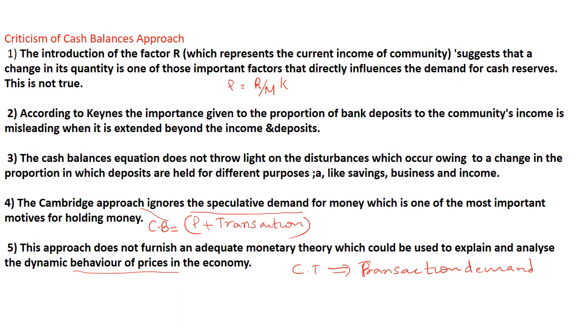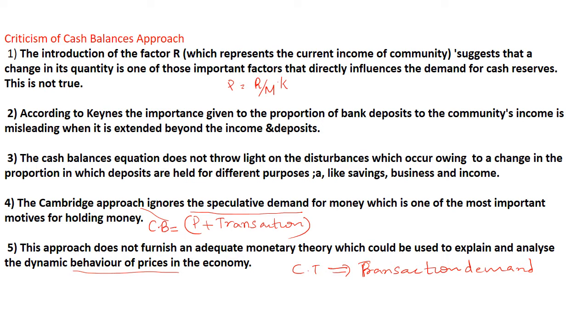Okay, so there is certain criticism of the cash balance approach also. The introduction of the factor R, which represents the current income of the economy, suggests that change in its quantity is one of the important factors that directly influence the demand for cash reserve. So that is not true. According to that equation, P equal to R divided by M into K, right? The introduction of R is the total real income or the current income of the community.